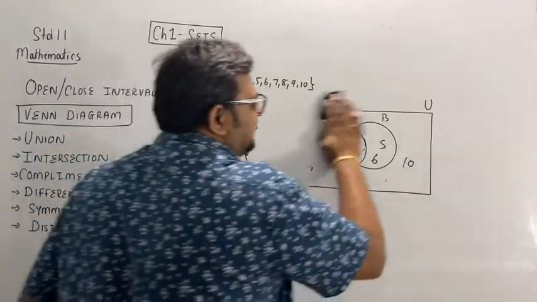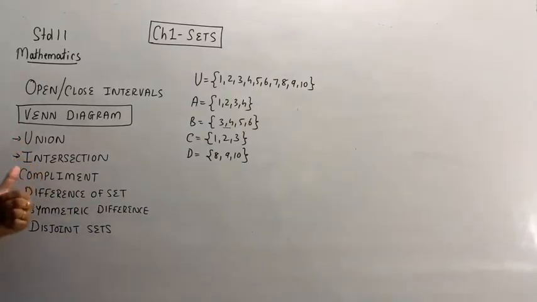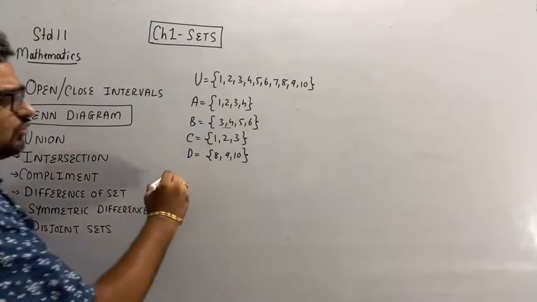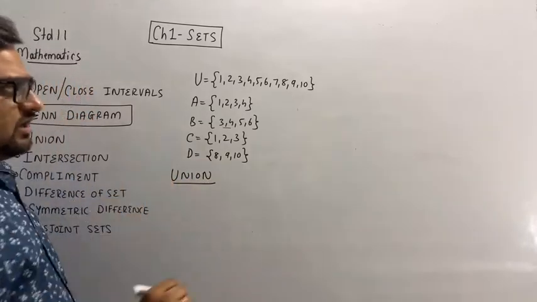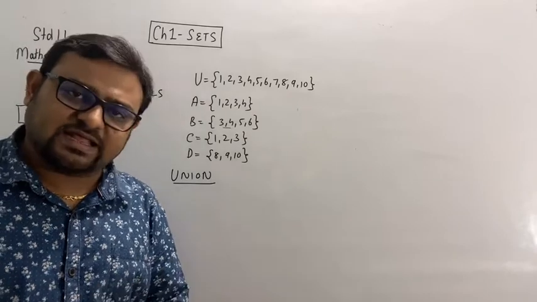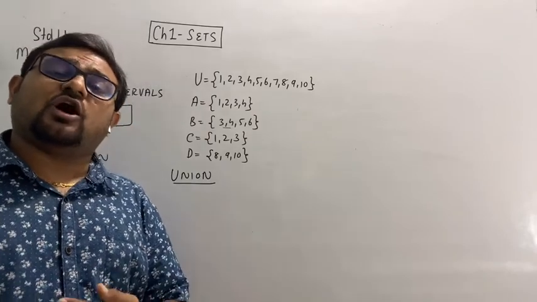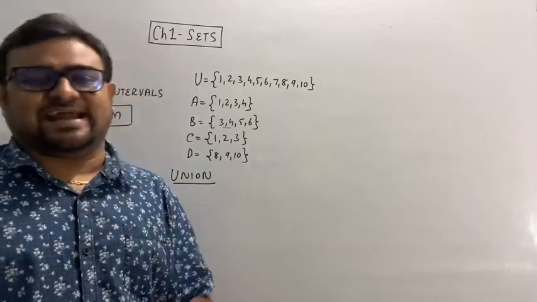Now we will study union and intersection. First, union. When I take the union of two sets, it will include all the elements of both sets.